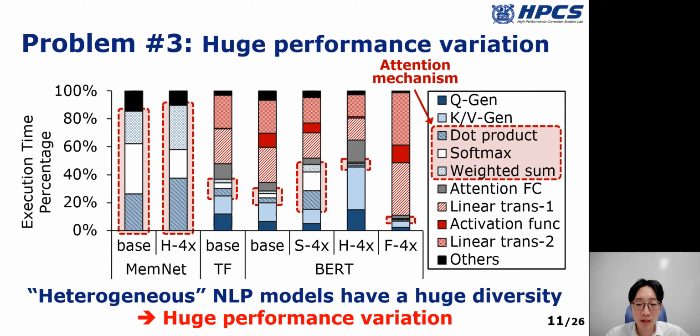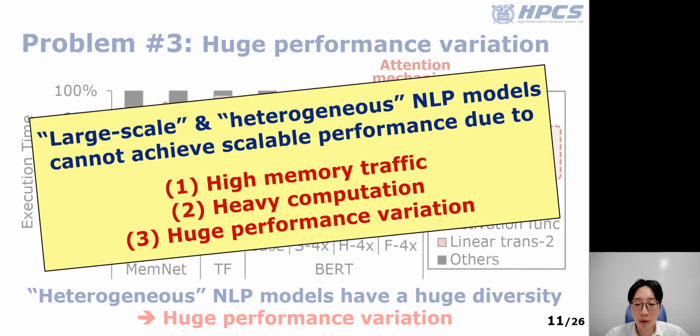However, it is not a major performance bottleneck anymore in Transformer and BERT. To summarize, for the large-scale and heterogeneous NLP models, the current system architecture cannot provide scalable performance because of high memory traffic, heavy computation overhead, and huge performance variation.